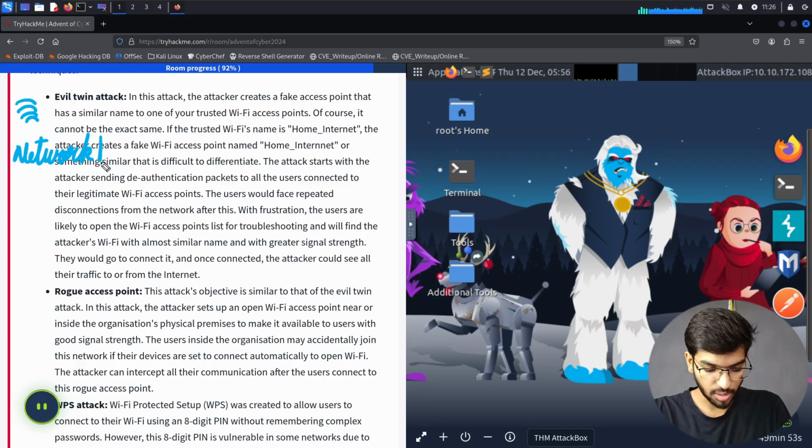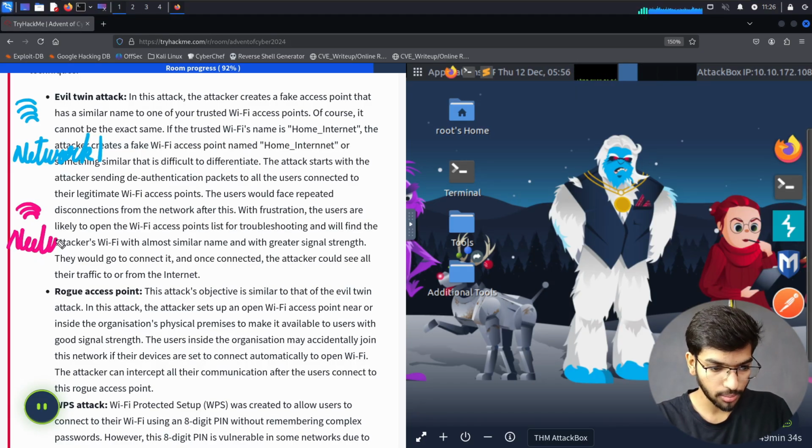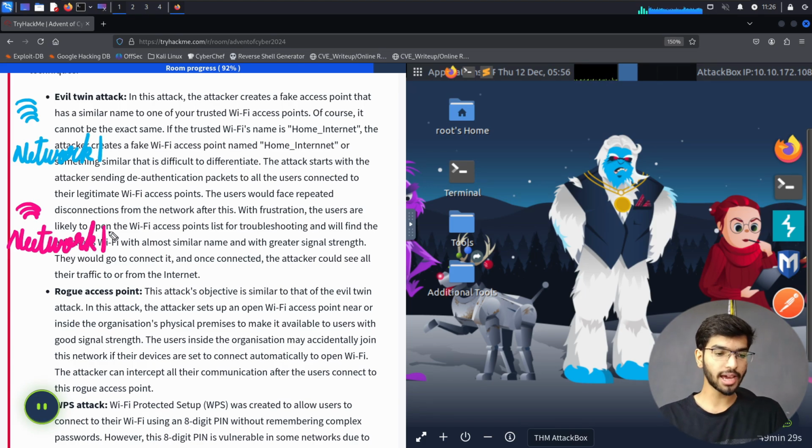Now I, as an attacker, would try to replicate a similar name, not the exact name, but similar to network 1, in such a way that it looks the same at a glance. So I will set up my rogue network as something like network 1 but with two e's there. At one glance you'd think, okay, that's network 1 itself, so you might think these are the same networks and try to log into it.